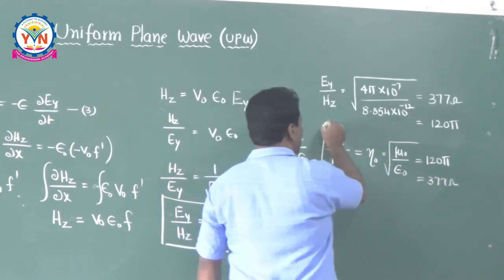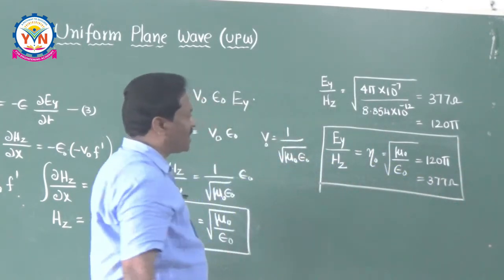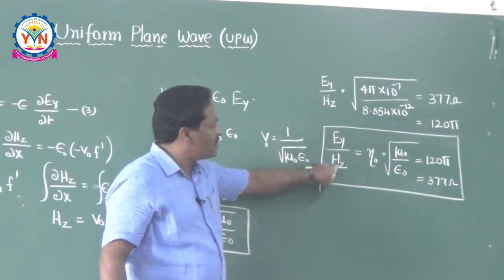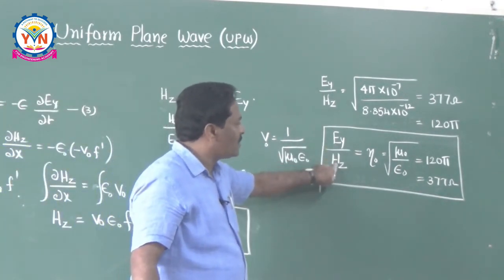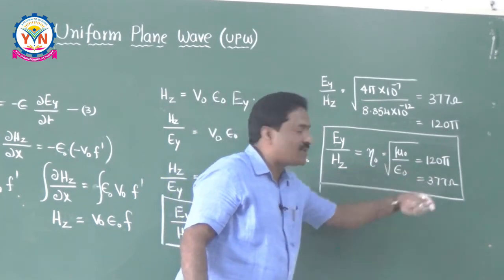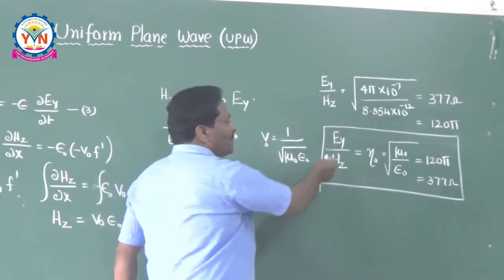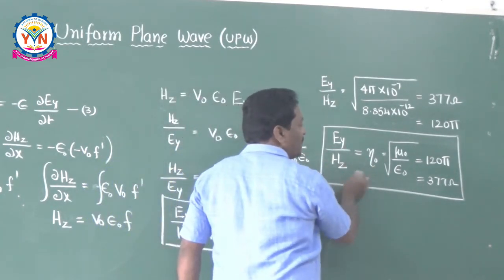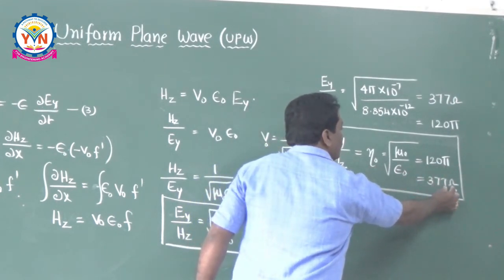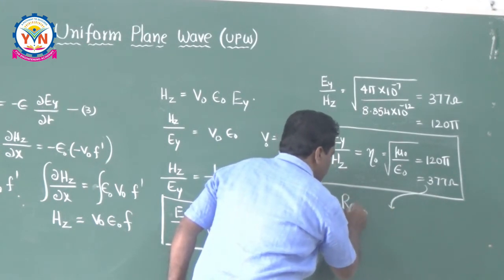The most important relation, everywhere you can expect bits as well as essay questions for this. So this is the way of establishing the relation between E and H, which is nothing but the free space impedance, which is 120 pi or otherwise 377. One more conclusion I can give you: Ey by Hz is equal to eta, the intrinsic impedance. If you take this value, 377 ohms or 120 pi, it is purely resistive.